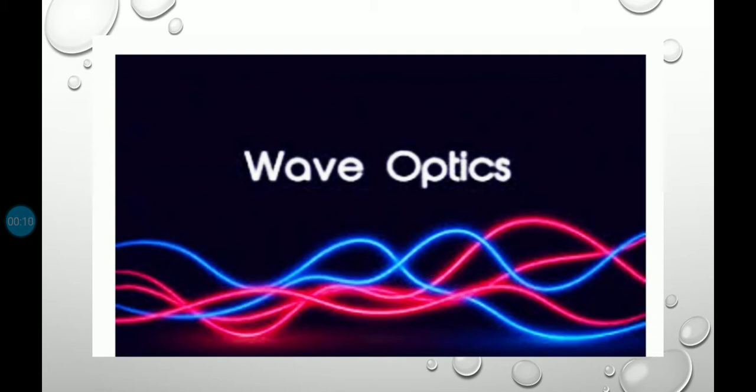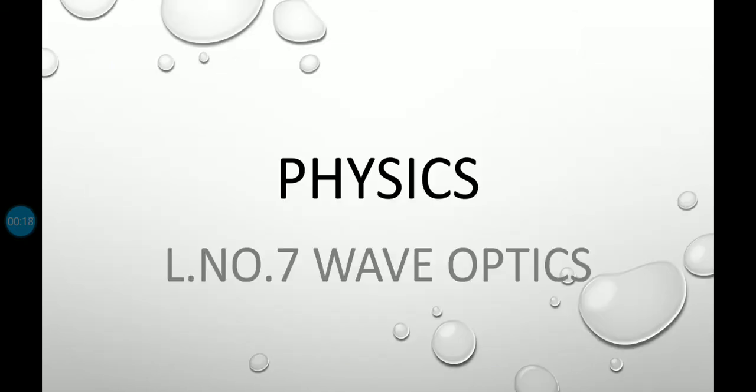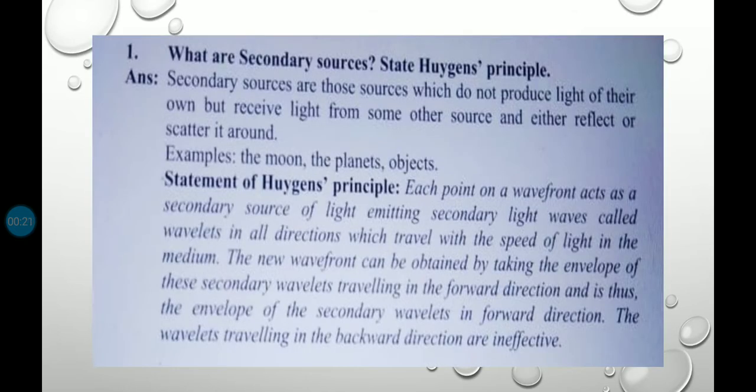Students, in this lecture we have to discuss short answers for 2 marks of lesson number 7, Wave Optics. Your first question is: what are secondary sources? State Huygens' principle. In the textbook, both primary and secondary sources are given.